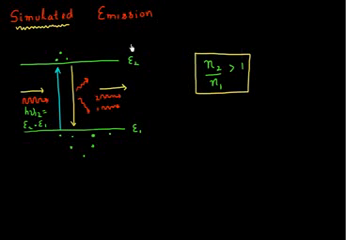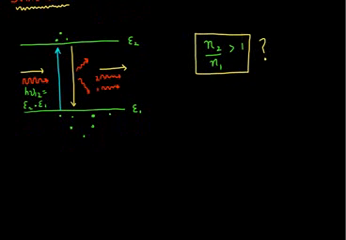So in this video, I want to discuss how this is possible. How can we achieve this realistically in a semiconductor? Under what condition can you have more electrons in your higher energy state as compared to your lower energy state? So now let me start.